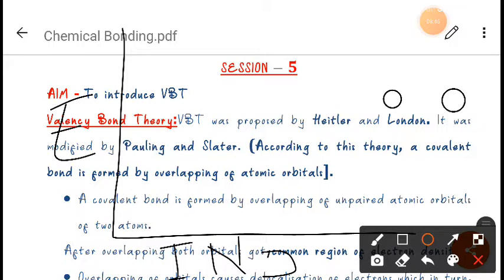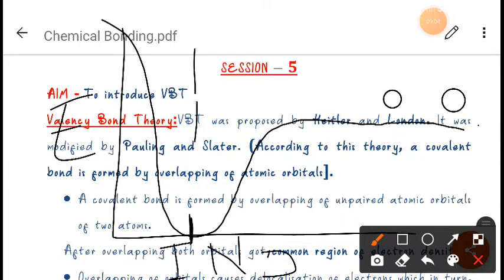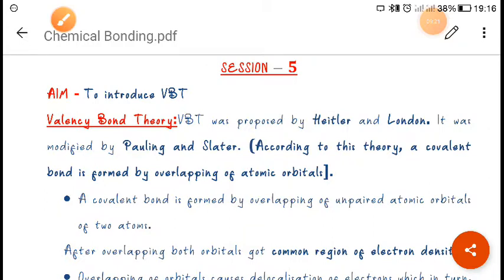You can see that when they are very far away from each other, and then they come closer, there will be a decrease in energy, okay? Like this, there will be a decrease in energy. So this is the point where the bond is forming, and this is also called the bond length. Here the bond length will be approximately 74 picometer, okay? So at that time the bond will be formed here. So for the formation of a bond, there should be an overlapping of orbitals. The atoms must come close and overlap to form a bond, right?